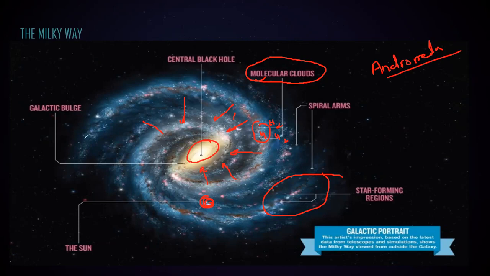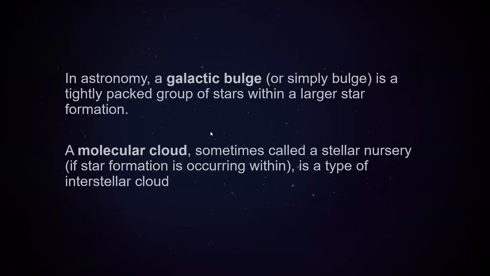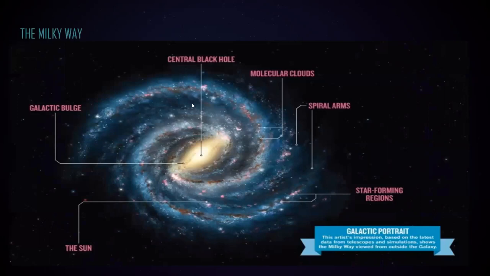The important thing to learn about the Milky Way galaxy is the positions and the labels. What is a galactic bulge? It's a tightly packed group of stars, a very populated area of stars. So many stars together refers to the galactic bulge.